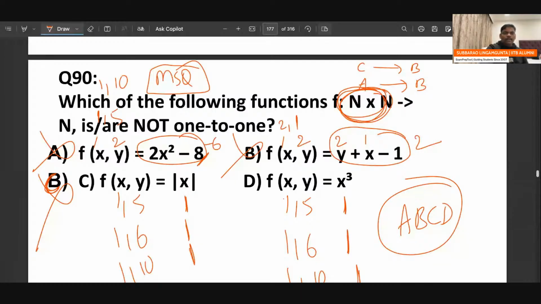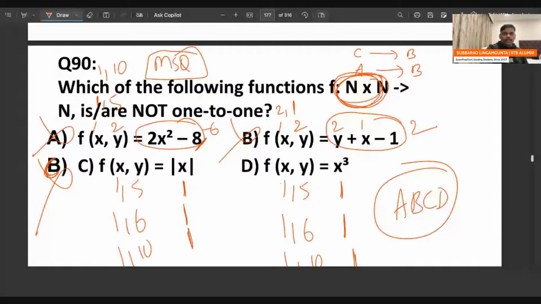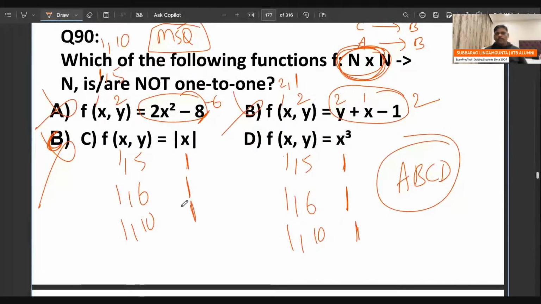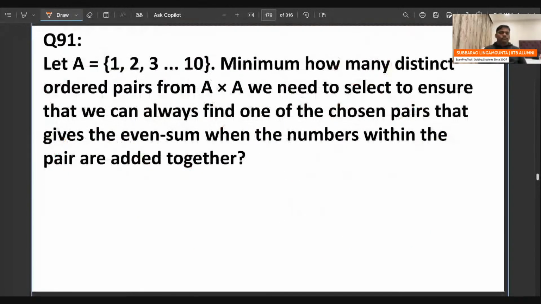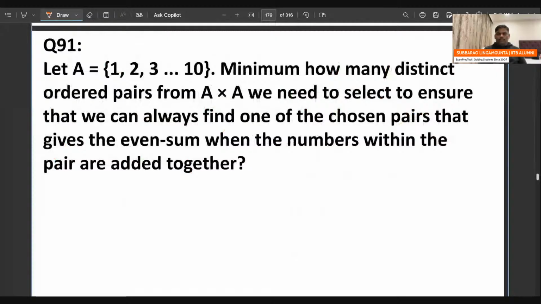Are you okay? Now let's go to question number 90 over. Go to question number 91. Can you try this?